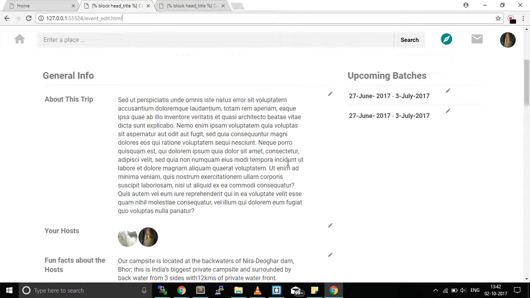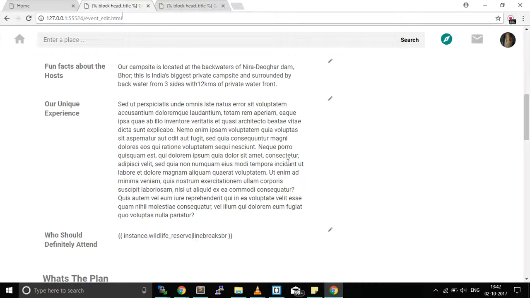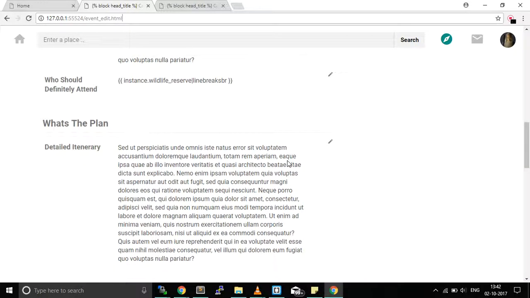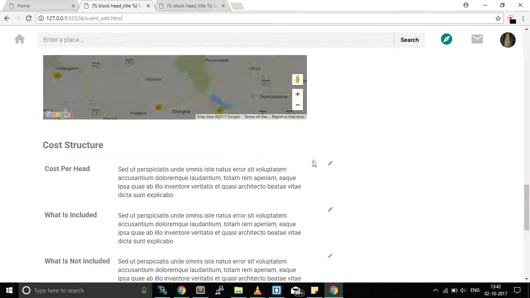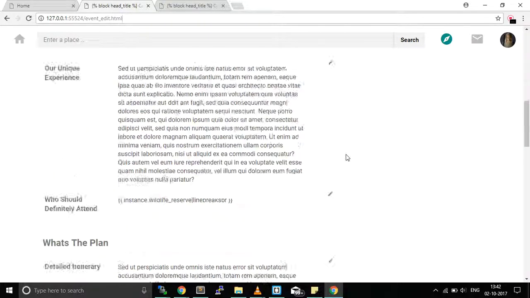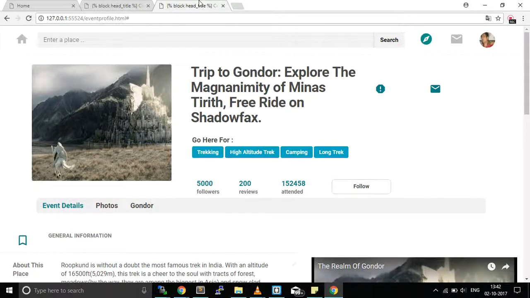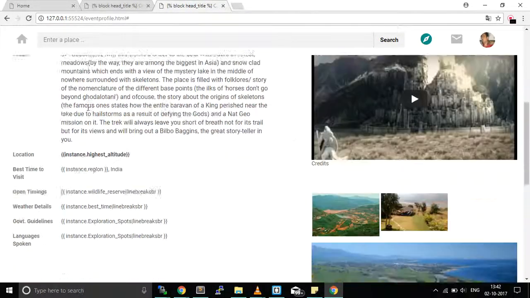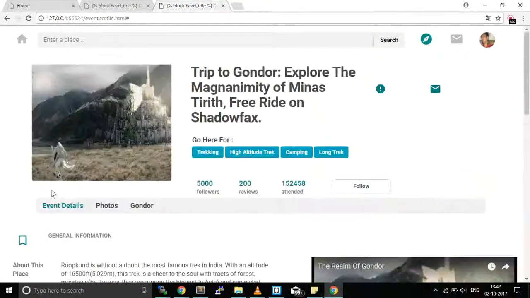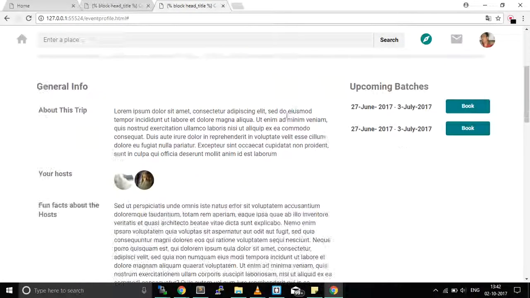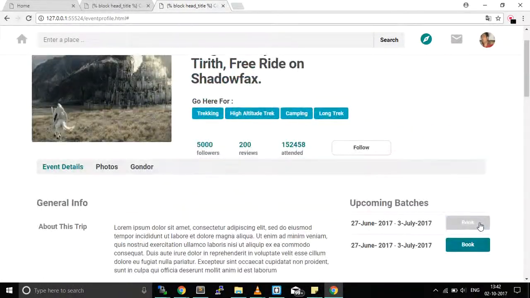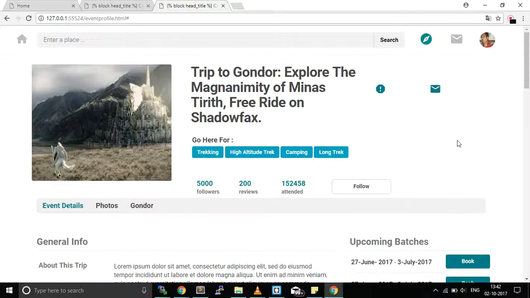Okay, so this is how he can generate a complete event page by listing all his unique offerings, which are actually the requirement of the clientele these days, right? So these are the factors, and this can be edited. Once he hits the rollout button, this is what the end user will see. A new user can see what the trip to Gondor is, and he can go through the event details like these, and of course, book if he's interested. But he really wants to know what Gondor is.